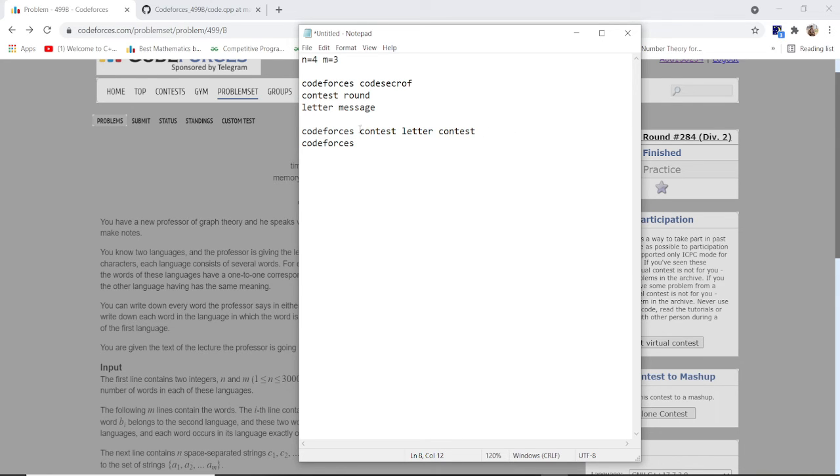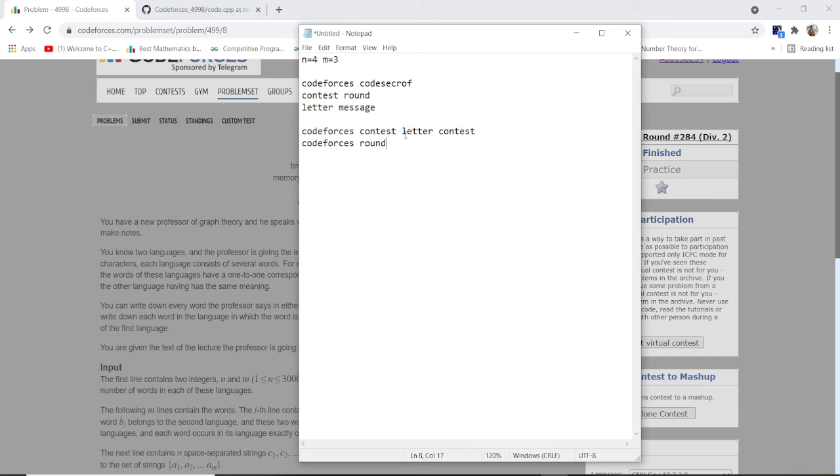After that, if I take contest here, the second language word is round. What is the length of contest here? 1 2 3 4 5 6 7. And what is the length of round here? 1 2 3 4 5. So round has the minimum length, so we can simply print round.